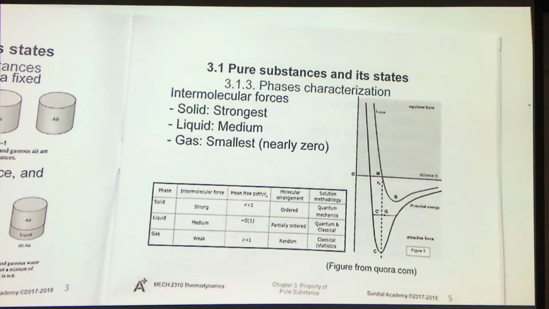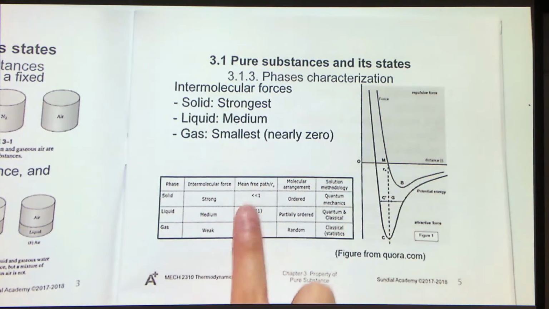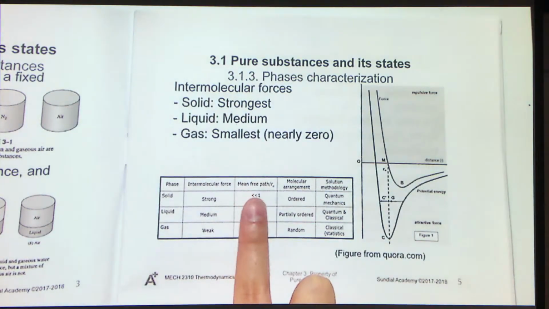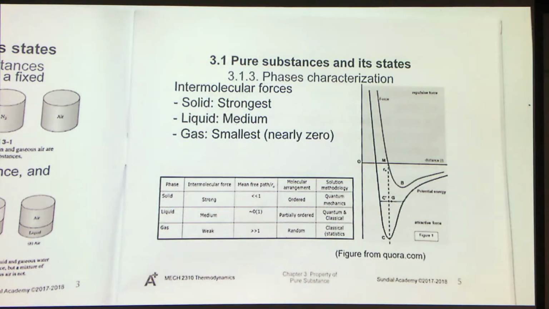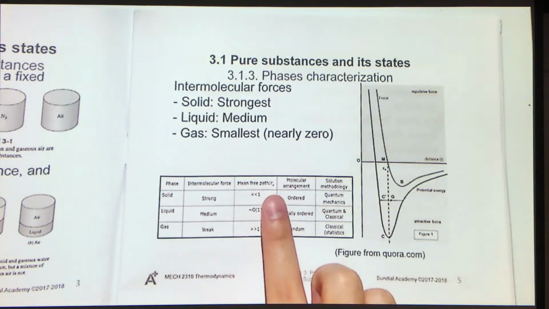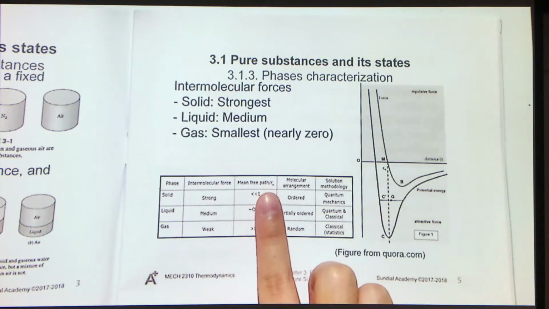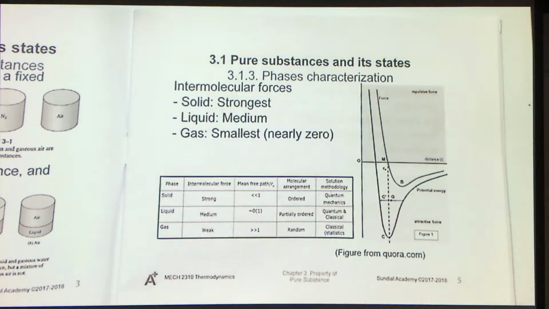And here we will also have a list to talk about more about the phases. I've mentioned the intermolecular force. And what about this? Let me explain what the mean free path is. Mean free path just means the average distance in which the molecule would collide with another molecule. For solid, you will see that R0 is the atomic radius, that is the average distance between the atoms or molecules inside a substance.